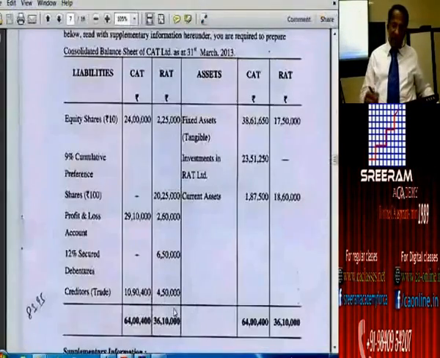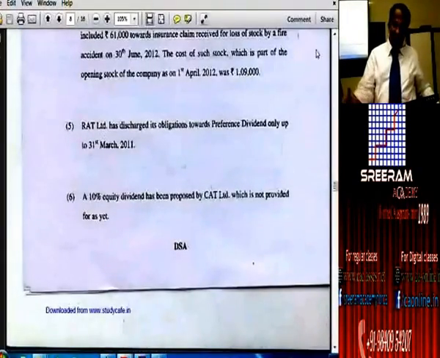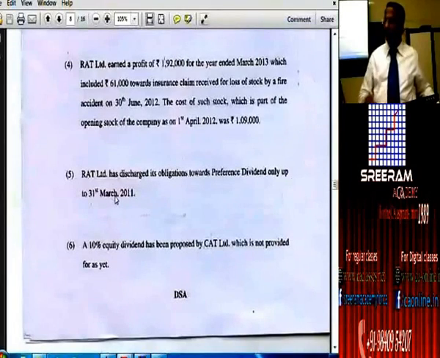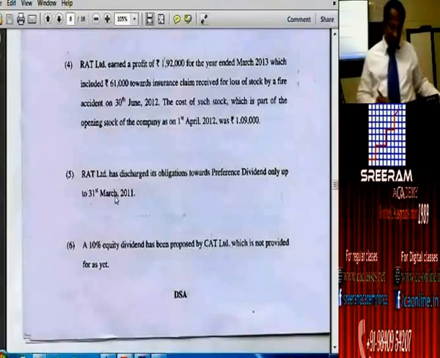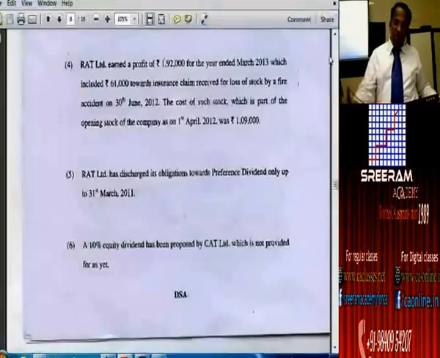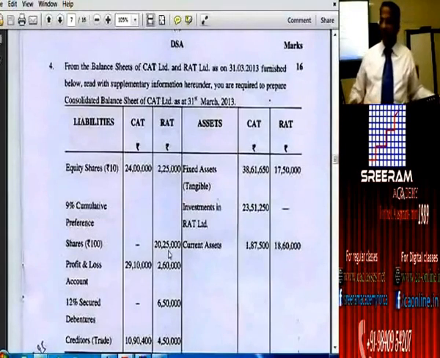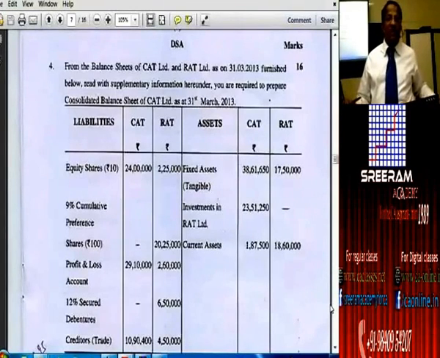So here is a place where there is a matter that they are communicating, that RAT Limited had discharged its obligation towards preference dividend only up to 31st of March 2011. That means they have not paid dividend for 11-12 and 12-13. And one more important thing that we have got to notice is that it is 9% cumulative preference shares. Correct? Are you understanding? 20 lakhs 25,000 is the preference share capital face value.